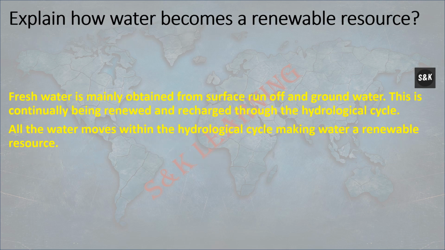Explain how water becomes a renewable resource. Fresh water is mainly obtained from surface runoff and groundwater. This is continually being renewed and recharged through the hydrological cycle. All the water moves within the hydrological cycle, making water a renewable resource.